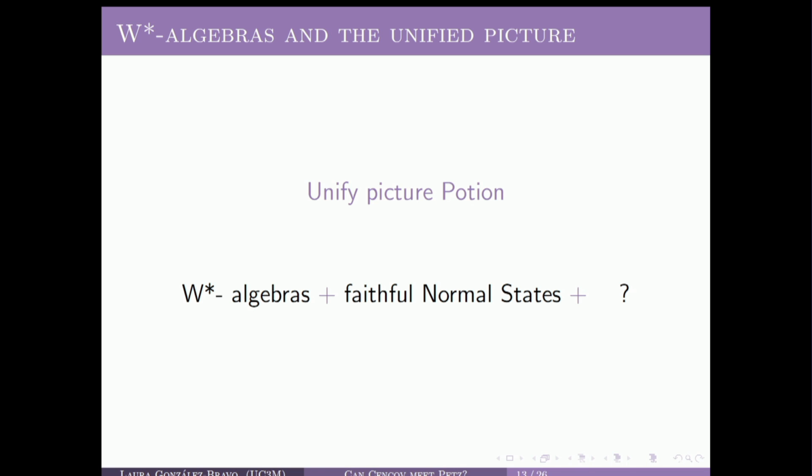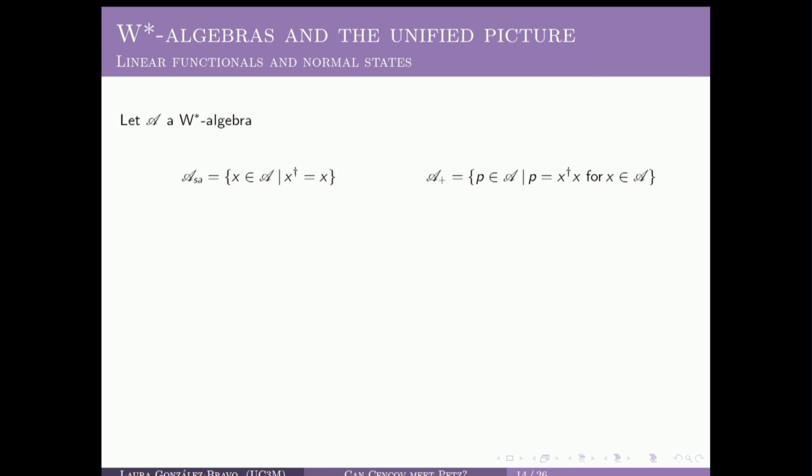Okay, so now that we have introduced this notion, I would like to introduce the second ingredient, which are normal faithful states. I hope once we introduce this notion, we will understand why these two ingredients are key ingredients to this unified picture, what I call. So in order to introduce what is a faithful normal state, we will need to define the self-adjoint elements of the algebra and the positive elements of the algebra.